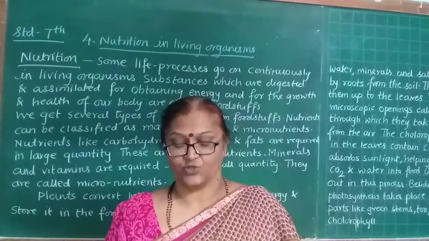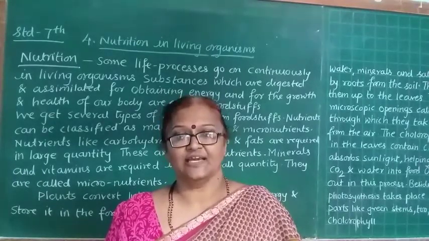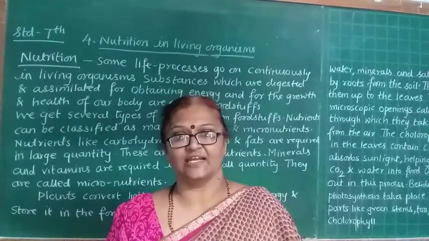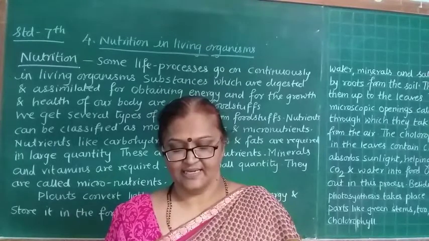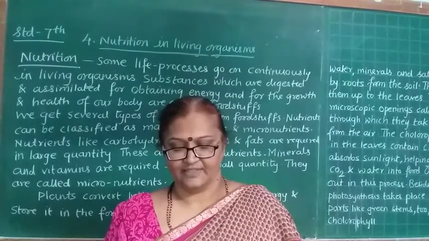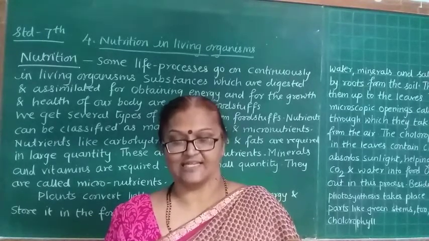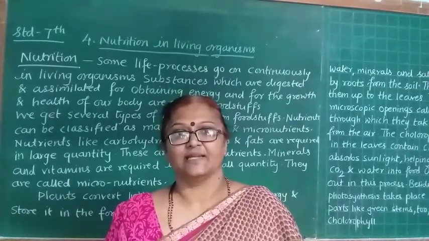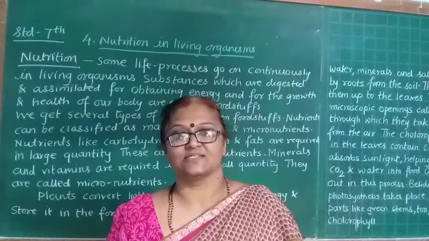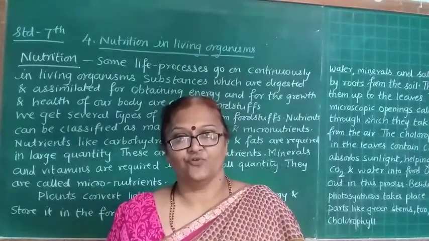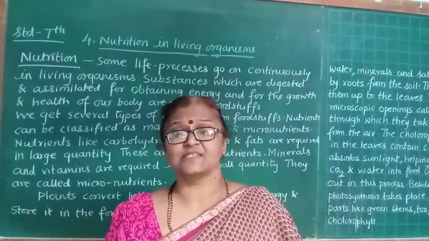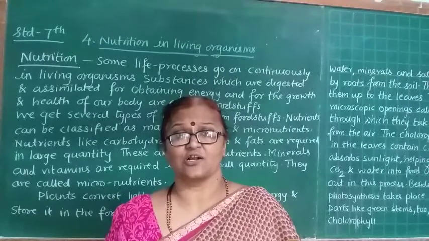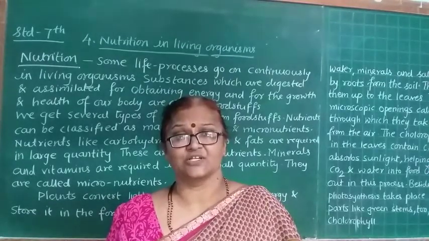Now see, there are two types of nutrition: autotrophic nutrition and heterotrophic nutrition. What do you mean by autotrophic nutrition? Some organisms can produce their own food and nourish themselves. This is called autotrophic nutrition. That means some organisms prepare their own food and nourish themselves. Such a type of nutrition is called autotrophic nutrition.